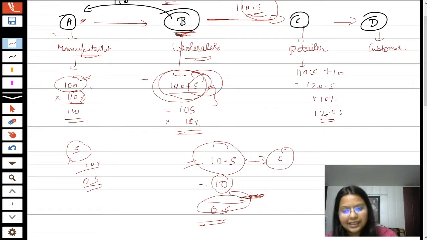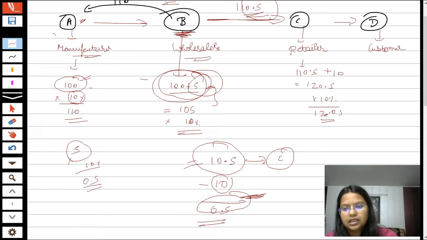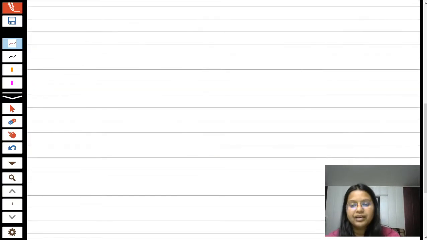So it means that the Mr. Retailer, while selling this product to Mr. D, will actually take rupees 120.5 plus 12.05, that is 132.55 from the customer.